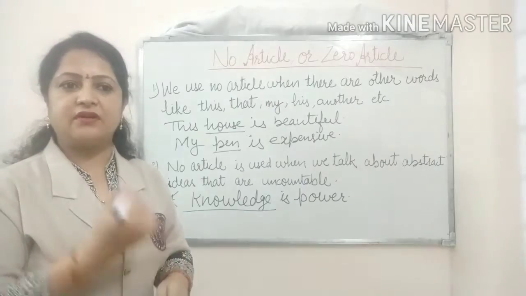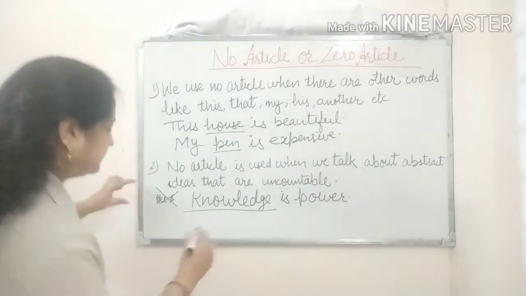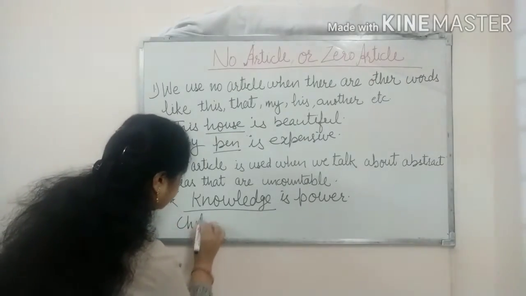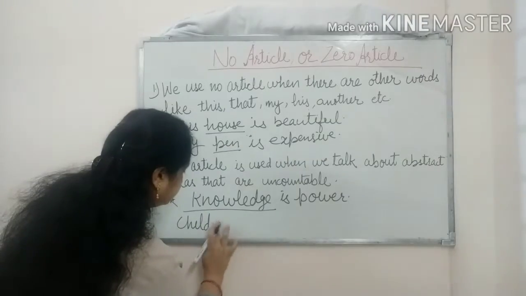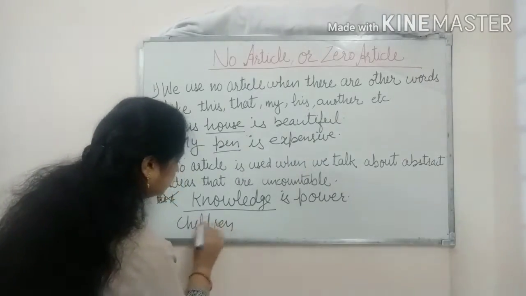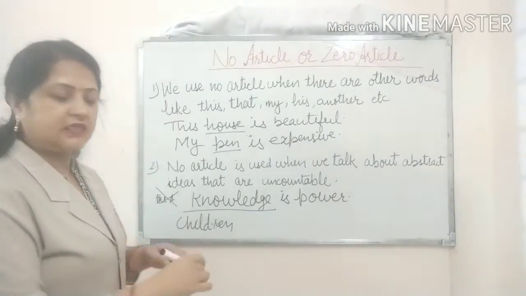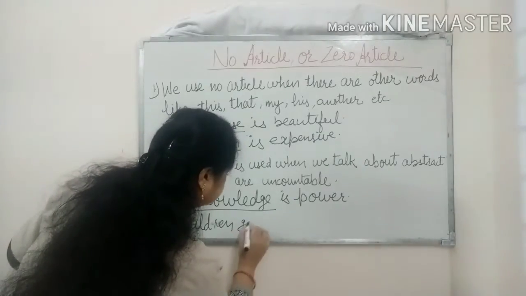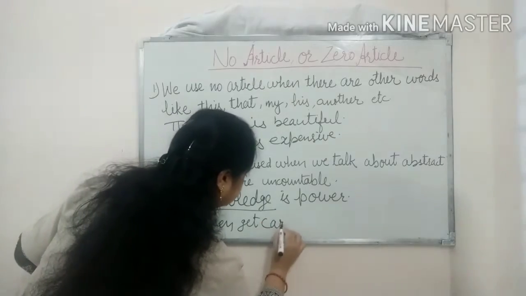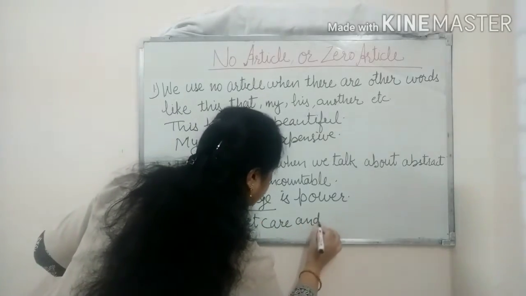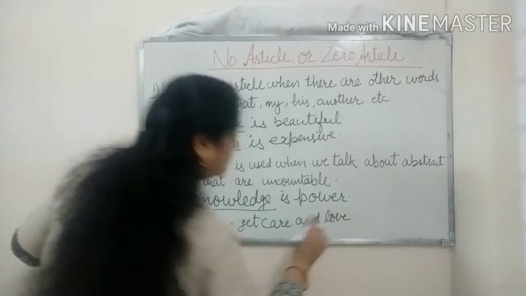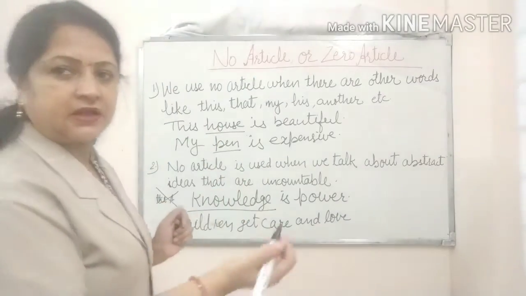Let us take one more example here. Children get care and love from their teachers.